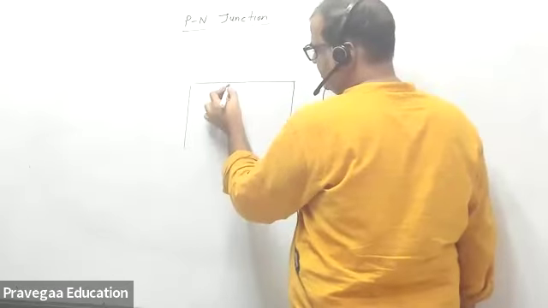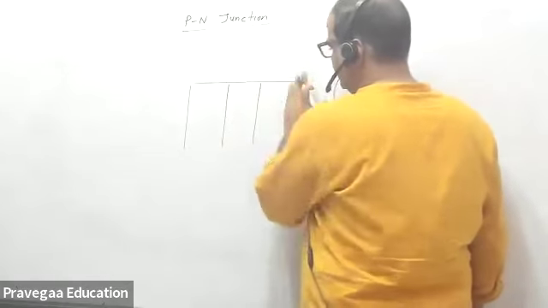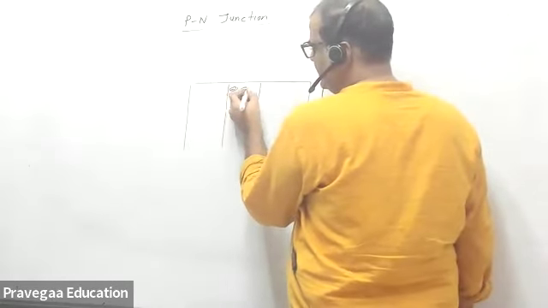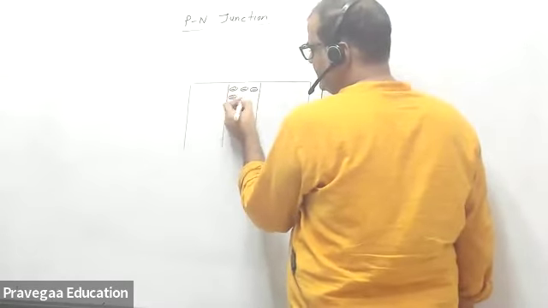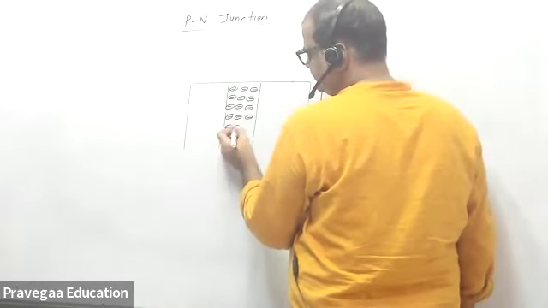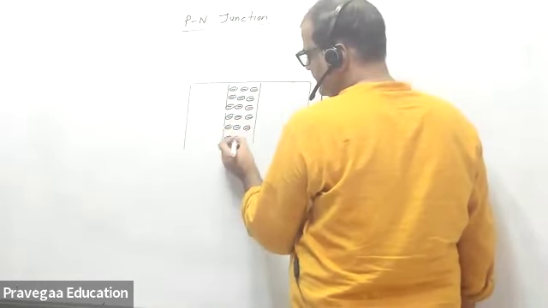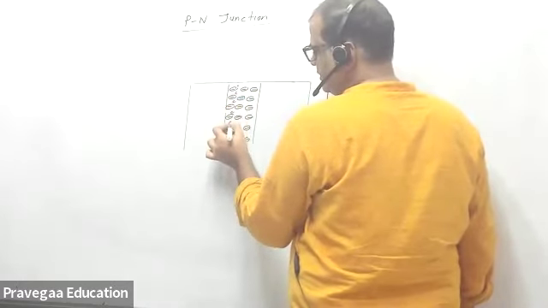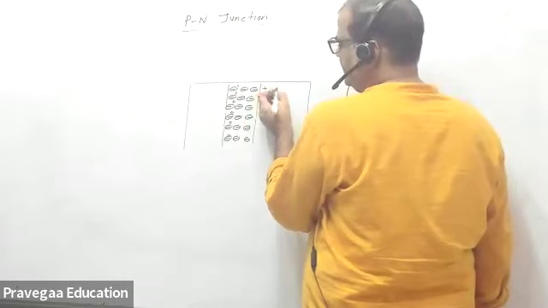So you have, say, this side you have P, so P means you have these types of atoms. So you have holes here. At this side you have N type material.